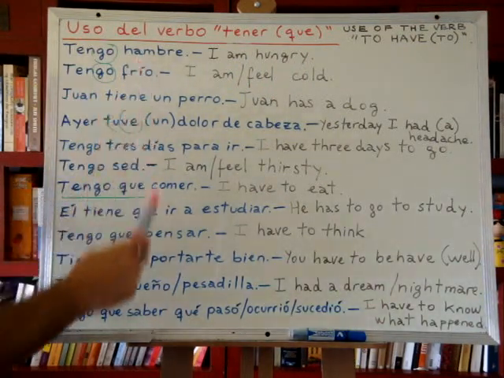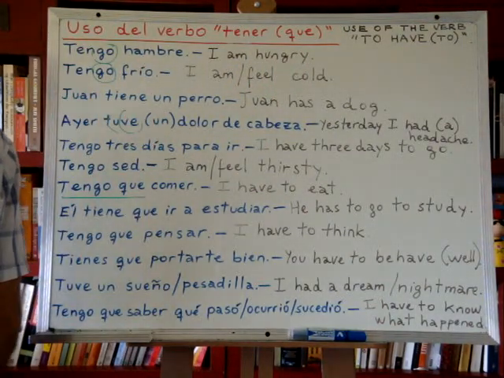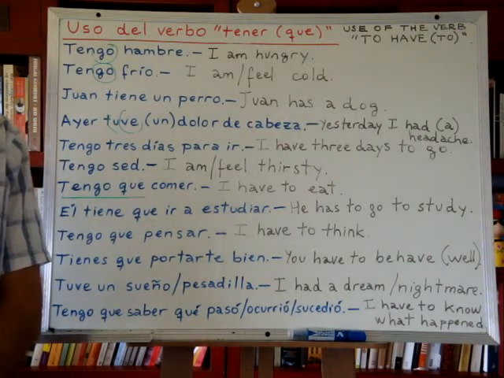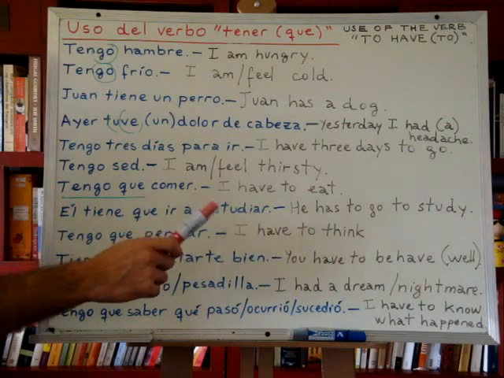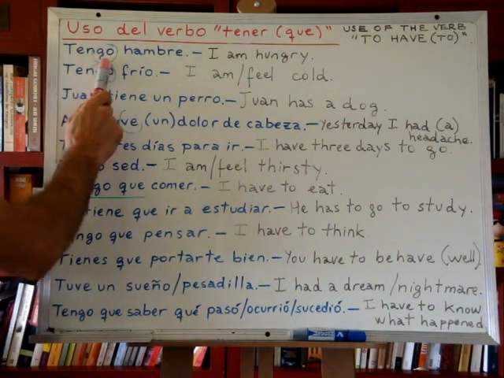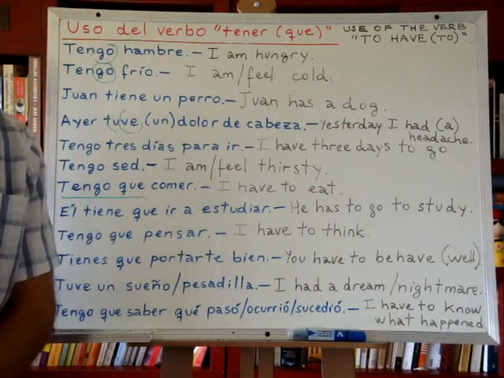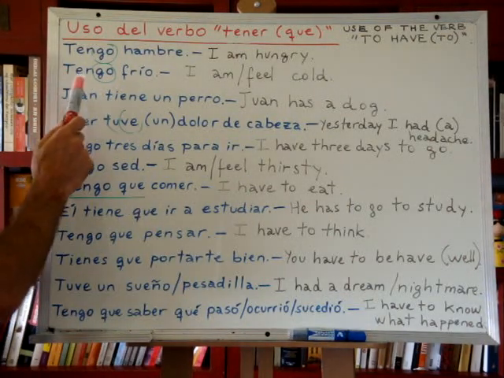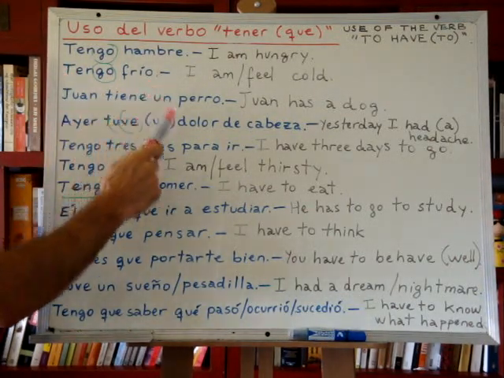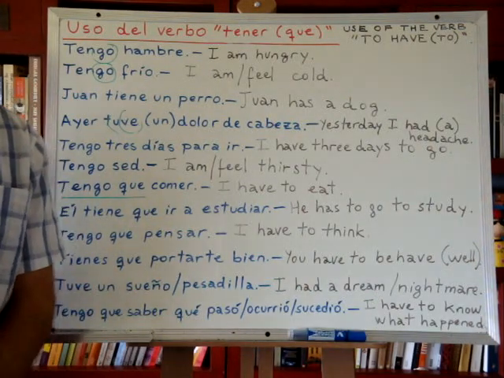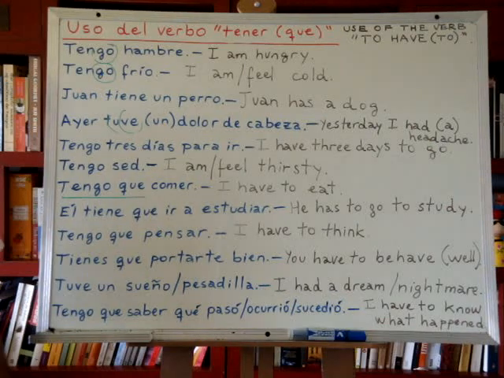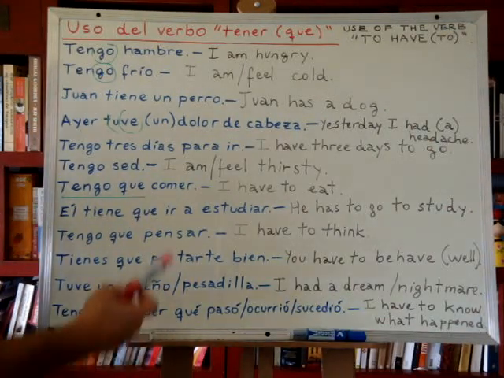Tengo hambre. Tengo hambre means I am hungry or I feel hungry, right? But literally this means I have hunger. Look at the example below. Tengo frío. I have cold. But it means I feel cold or I am cold, right?